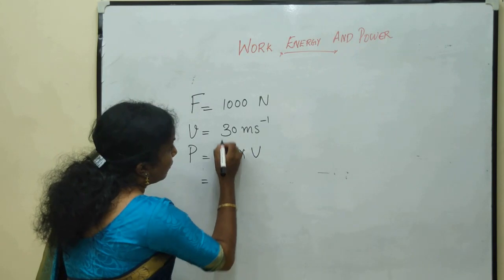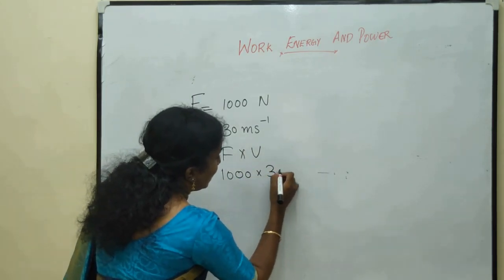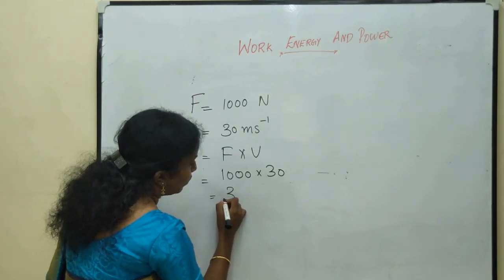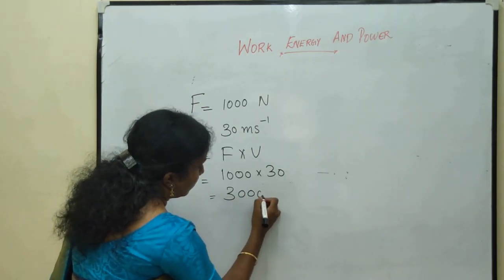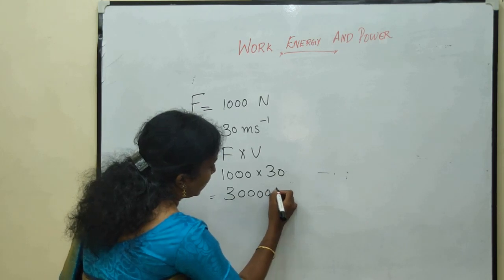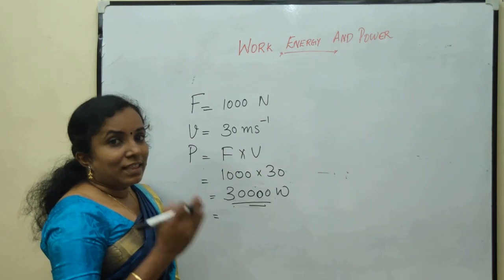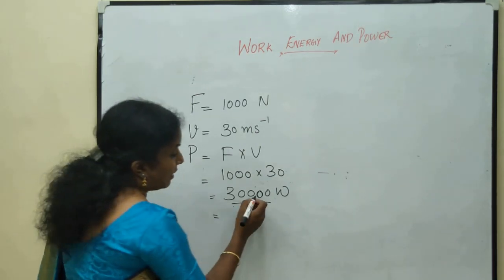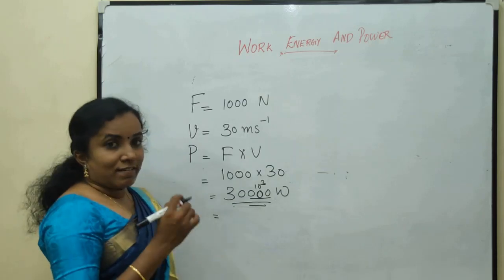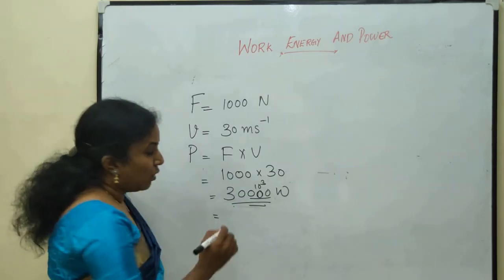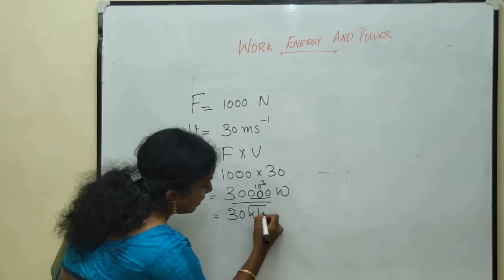Hence, 1000 into 30 is equal to 30,000 watts. This 10 raised to 3 can be taken as kilo because the prefix for 10 raised to 3 is kilo. So, we can write this as 30 kilowatts.